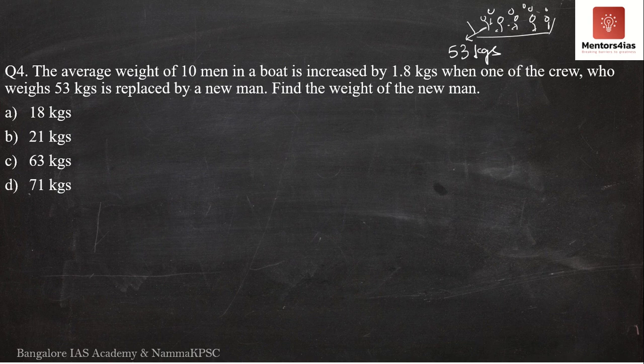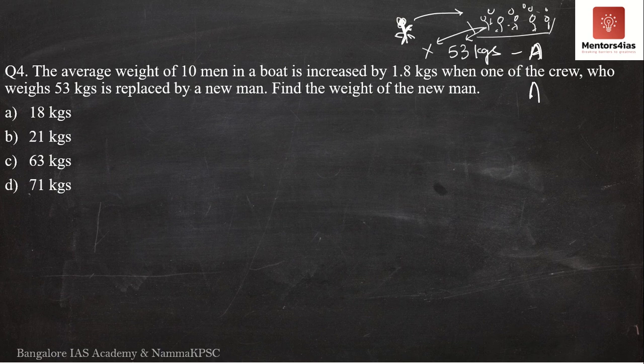So at present, if I take the average of their weight, including this person who weighs 53 kgs, I'll get some average. Let the average be A. Now, the question further says, if this person who weighs 53 kgs is removed from the boat, and a new person is added, or this person is going to replace the person who weighs 53 kgs, then the average weight of the individuals in the boat will increase by 1.8.